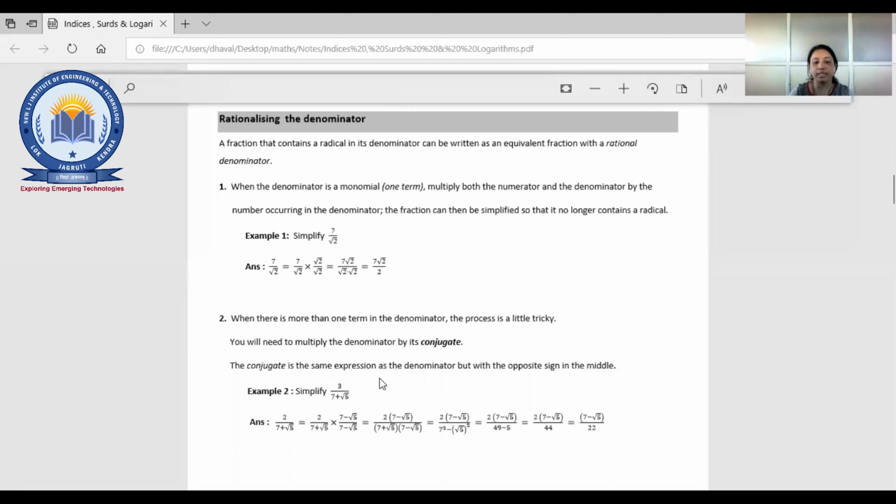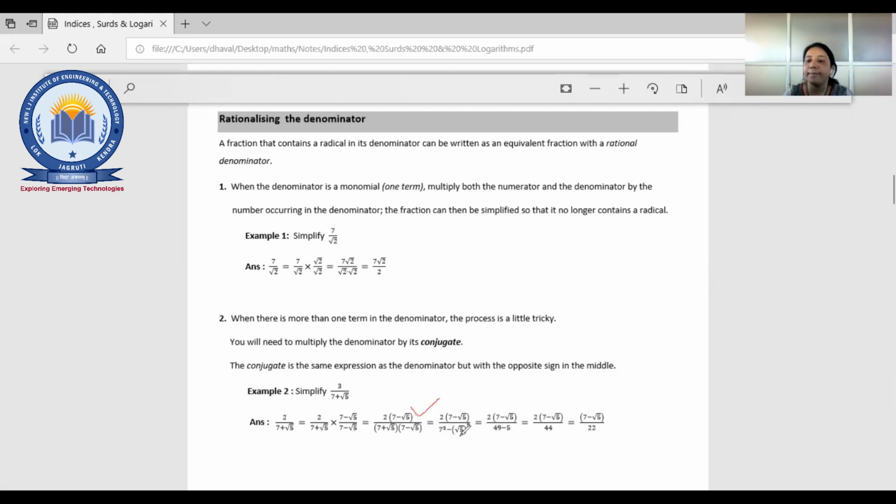So we'll go for 7 minus root 5. Again we'll divide it by 7 minus root 5, multiplication and division by whatever is in the denominator. So this is going to be multiplied 3 into 7 minus root 5. Here we have a plus sign and a minus sign.